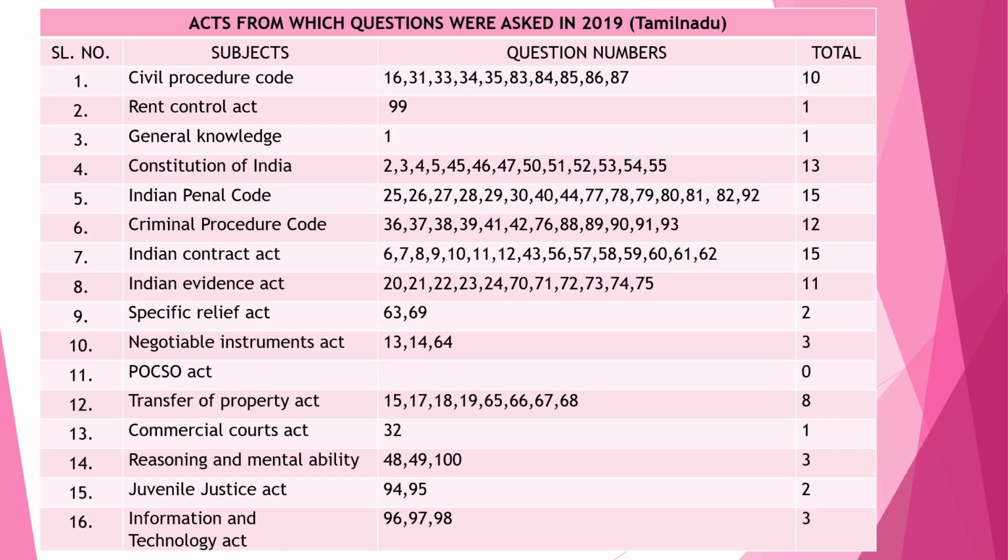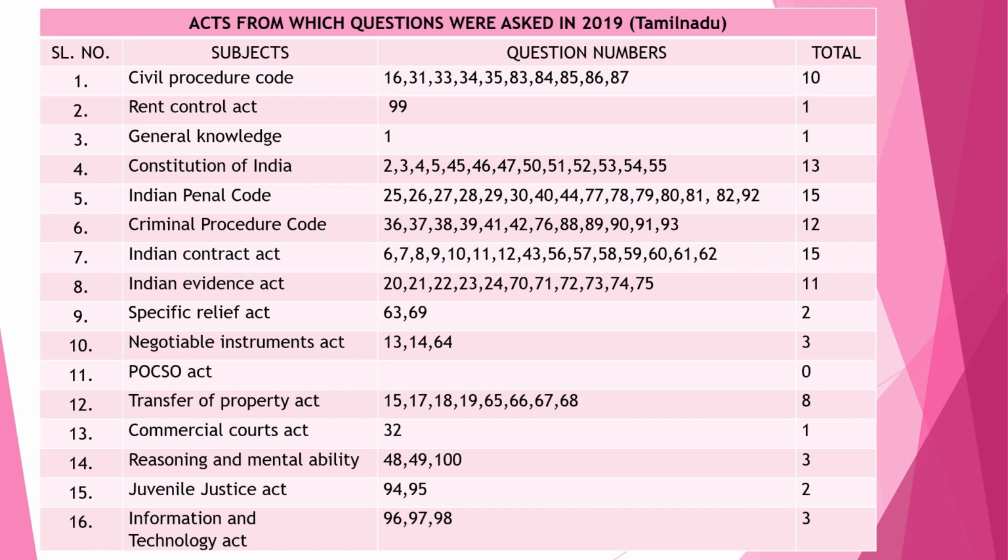Now, we are seeing the 2019 question paper. We are analyzing how many questions were asked from each act in the 2019 question paper in Tamil Nadu for the civil judge exam conducted by Tamil Nadu Public Service Commission. The first one is Civil Procedure Code, where they've asked 10 questions. In Rent Control Act, just 1 question, and in General Knowledge, only 1 question. In Constitution of India, they've asked 13 questions.